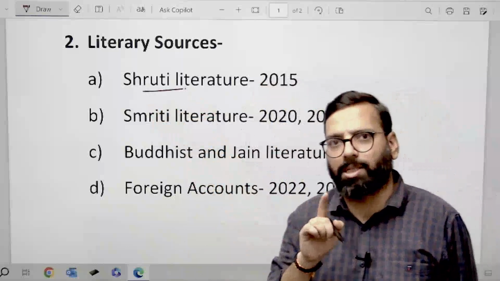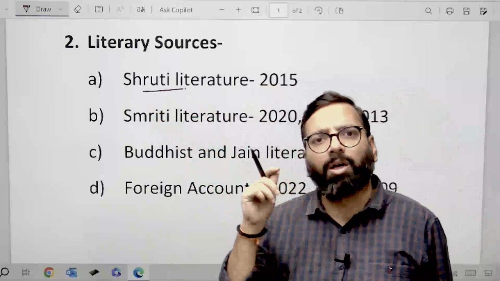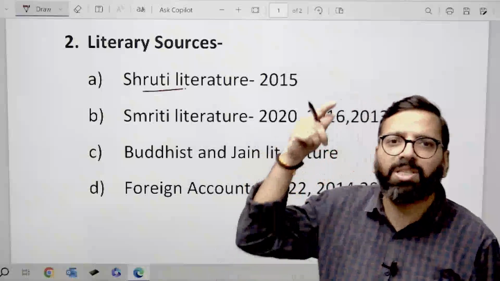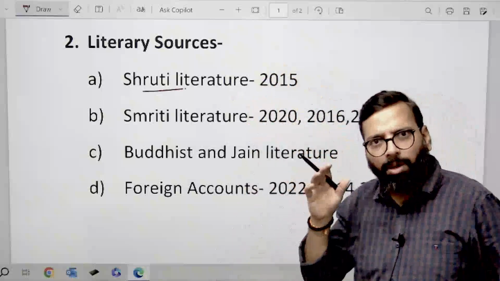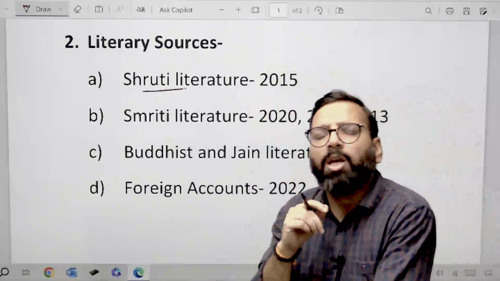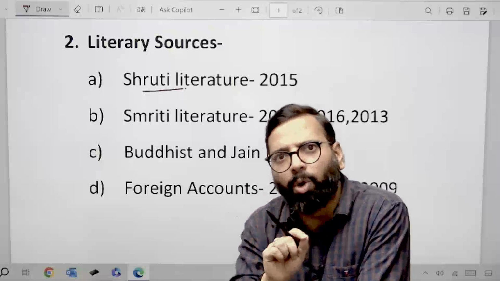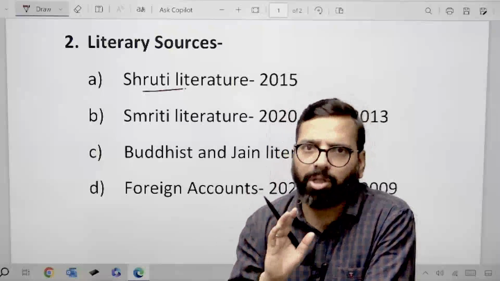that is the Vedas. Shruti means that which is heard, the thing which has been said by God and heard by the sages, the rishis. That literature includes the Vedas only, including Vedanta or the Upanishads.